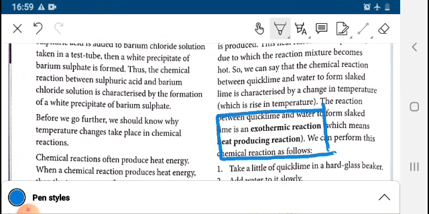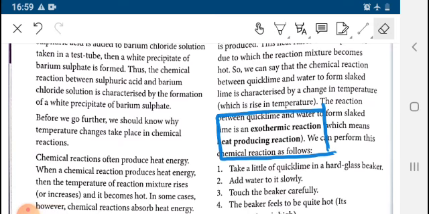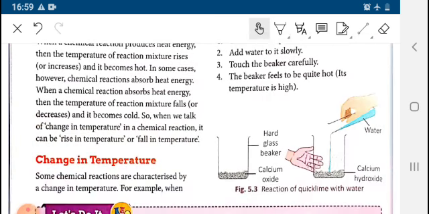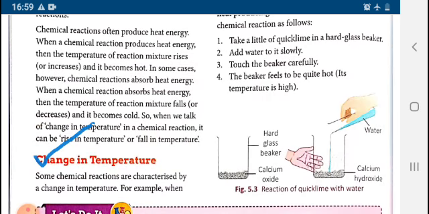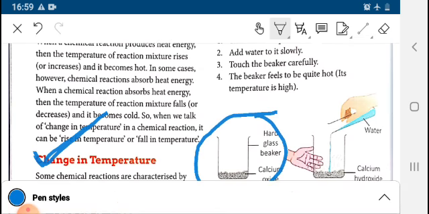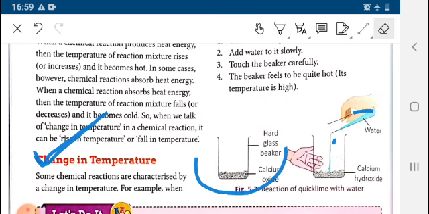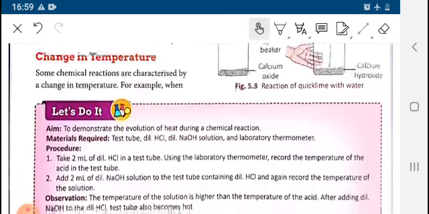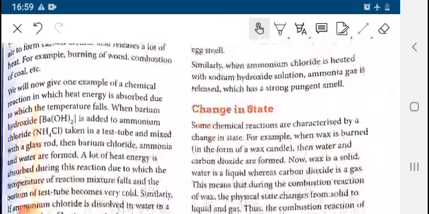When quicklime is added to water, it is the example of exothermic reaction, that is change in temperature occurs. Here see calcium oxide, when water is added you will find that the beaker has become hot. The beaker has become hot because there is rise in temperature.